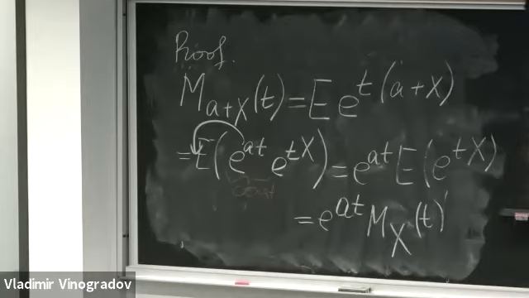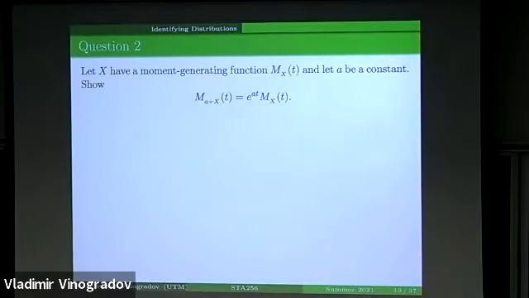Okay, so it's a simple result, but it's important to stress it since we don't want to derive it from scratch every time we need it.